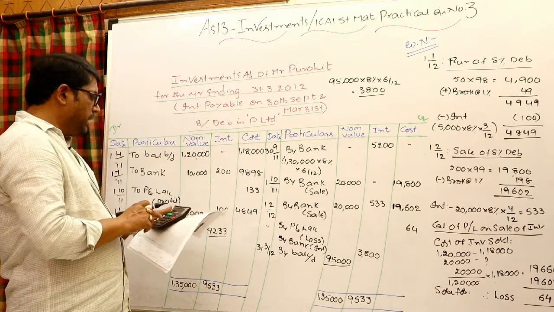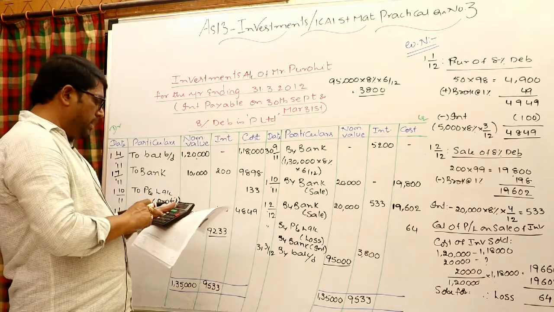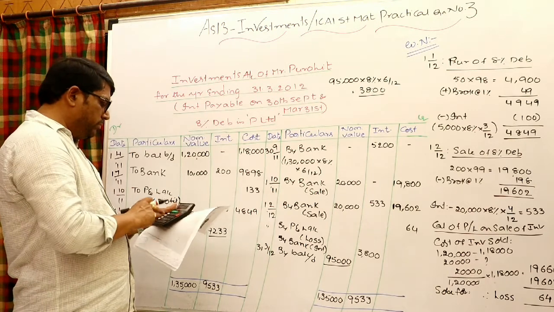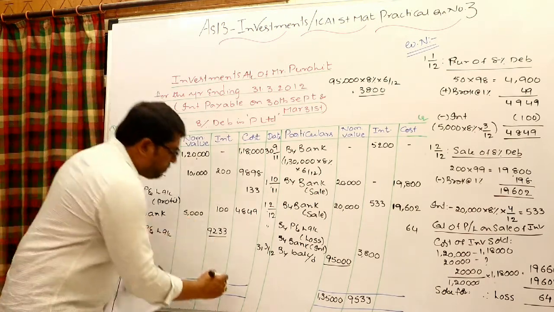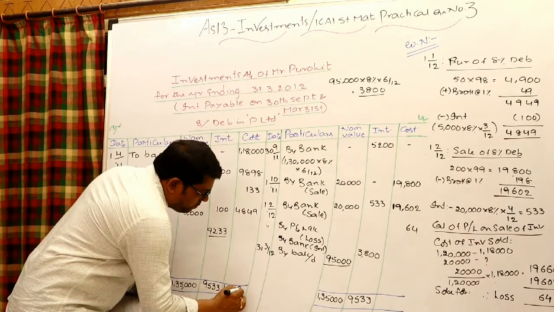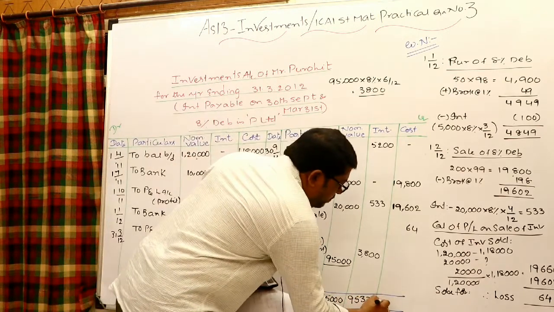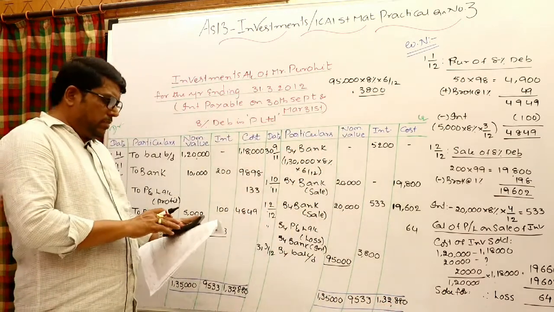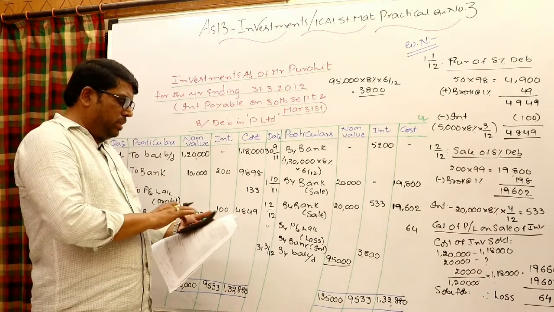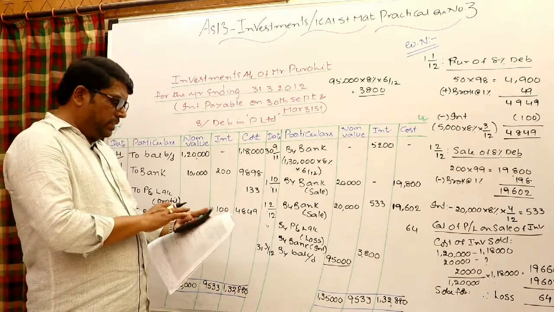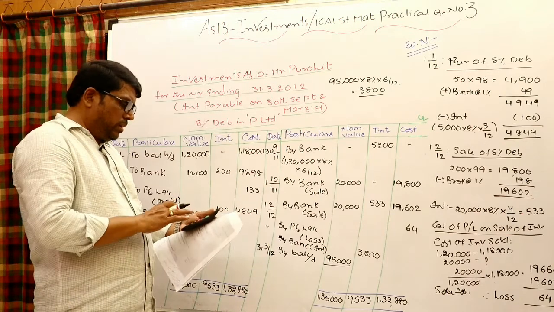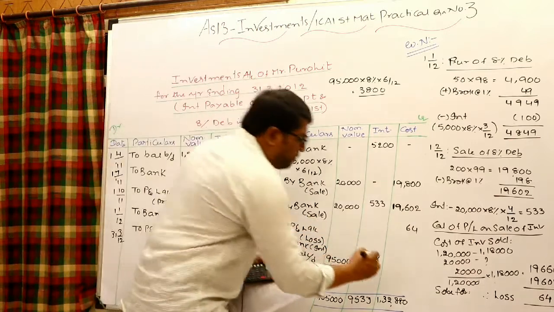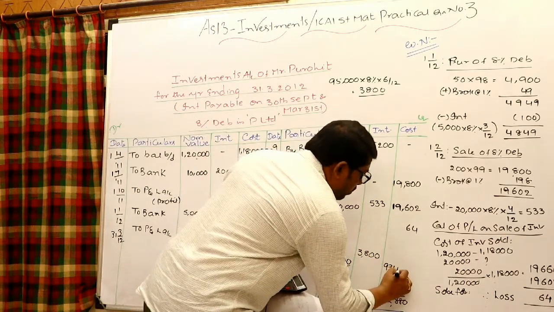Therefore debit total 1,18,000 plus 9,898 plus 133 plus 4,849, 1,32,880. 1,32,880 minus 19,800 minus 19,602 minus 64. Balance is 93,414.